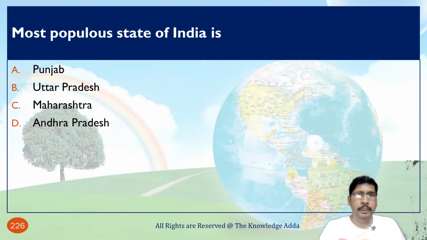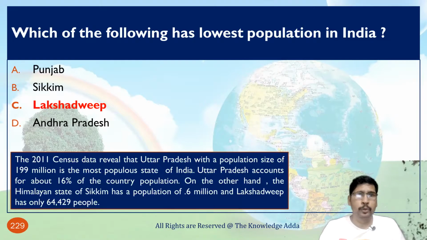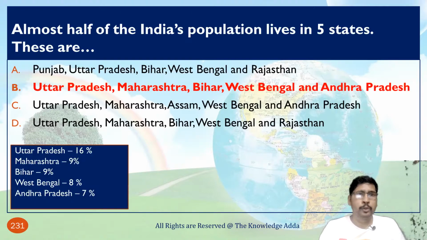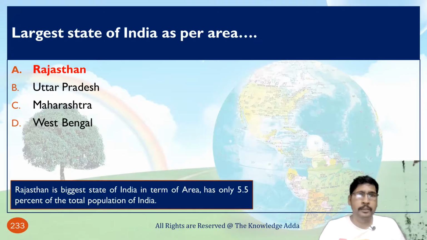The most populous state of India is Uttar Pradesh. Which of the following has the lowest population in India? Lakshadweep has the lowest population in India, near about 65,000. Almost half of India's population lives in 5 states: Uttar Pradesh, Maharashtra, Bihar, West Bengal, and Andhra Pradesh. The largest state of India by area is Rajasthan.